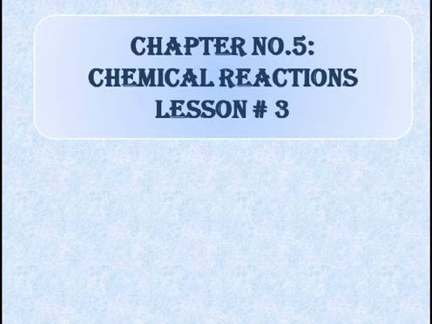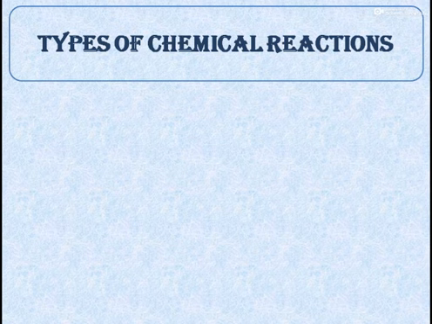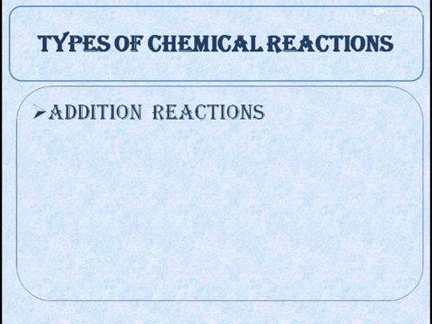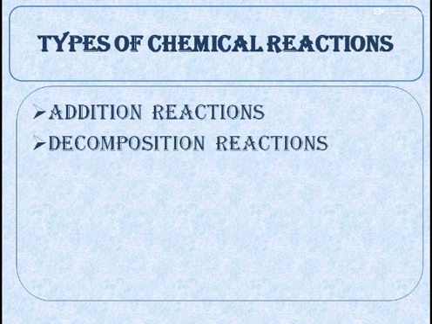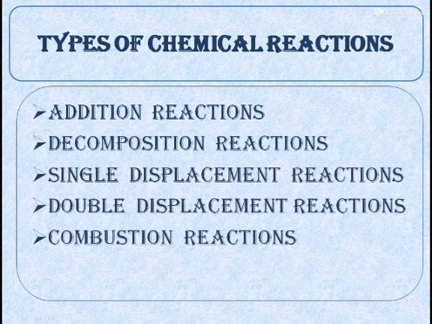Today we will continue chapter number 5, chemical reactions, and the topic which we will discuss today is types of chemical reactions. There are many types of chemical reactions, but generally there are 5 types which we will discuss today. The first type is called addition reactions. The second type is decomposition reactions, then single displacement reactions, double displacement reactions, and combustion reactions. Now we will discuss each one of these reactions one by one in detail.